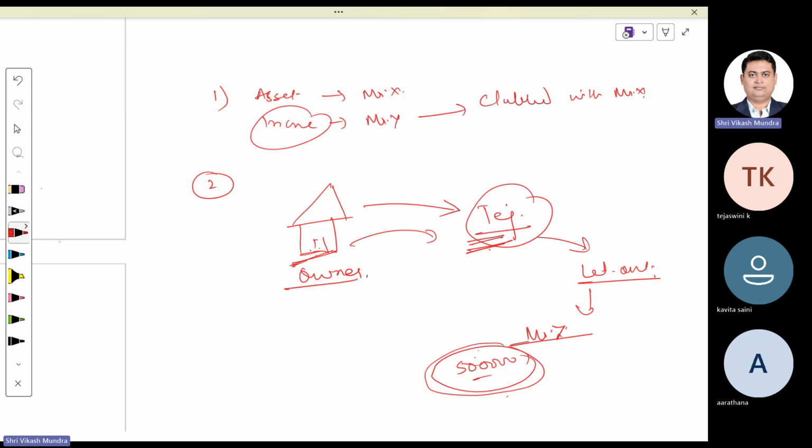This is nothing but application of income. That means you are getting this money of rupees 5 lakh on my behalf. Hence, the clubbing provision would be applicable. This 5 lakh would be clubbed as income of mine.